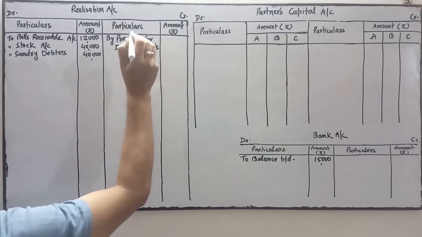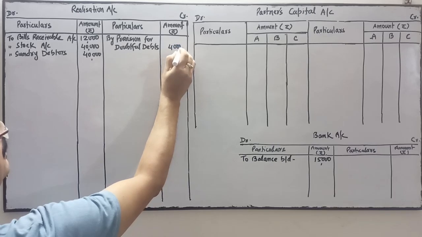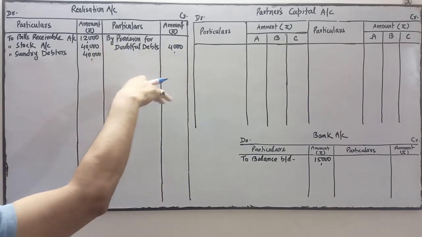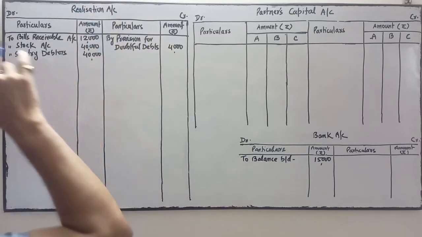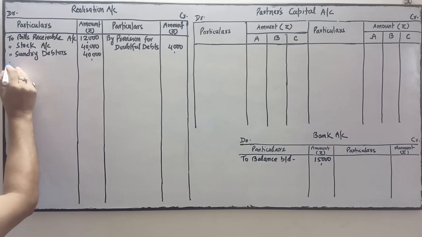Provision has a credit balance. It's a liability. To close the provision, the provision account will be debited and realization account will be credited. Next item is land and building.